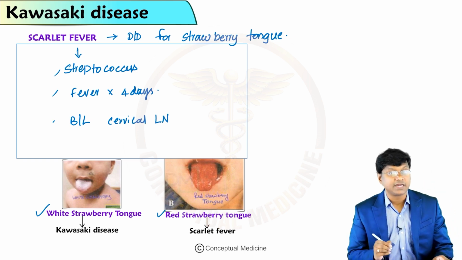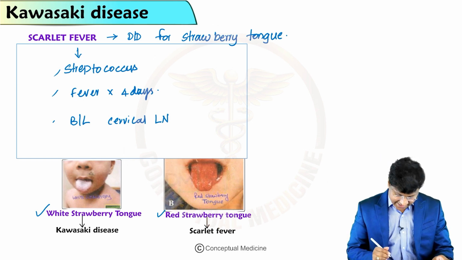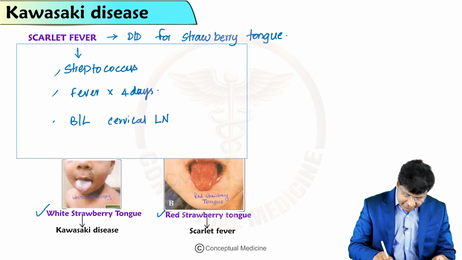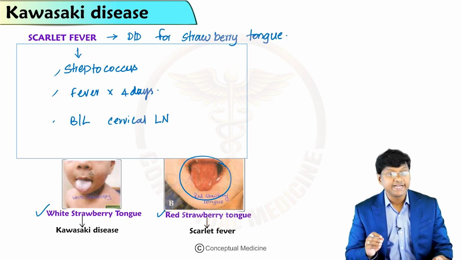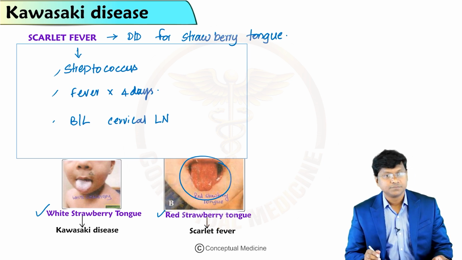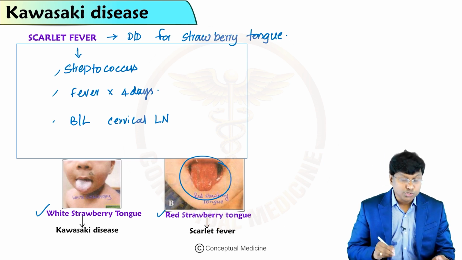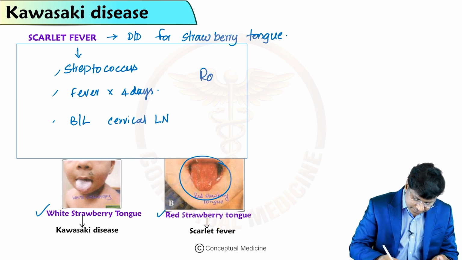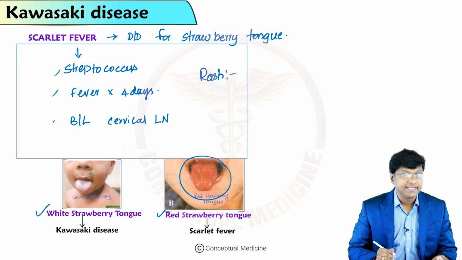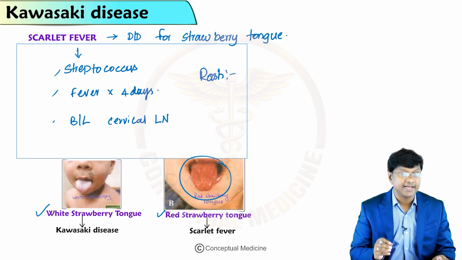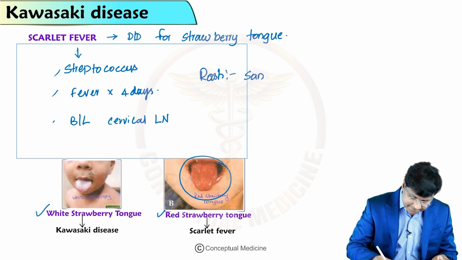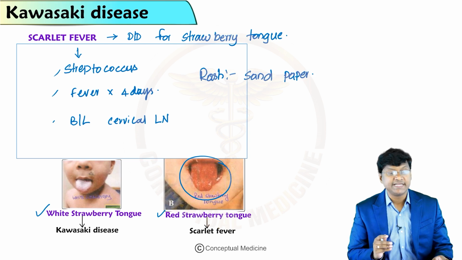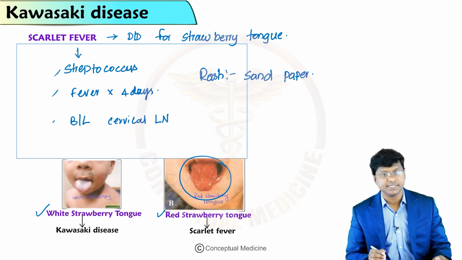They have the presence of the red strawberry tongue, and they also have a rash. That rash is of sandpaper consistency.